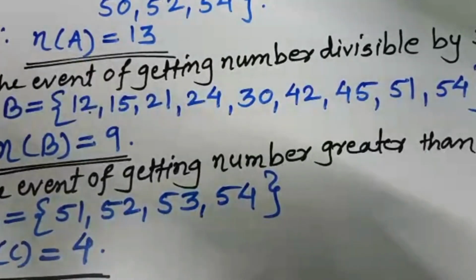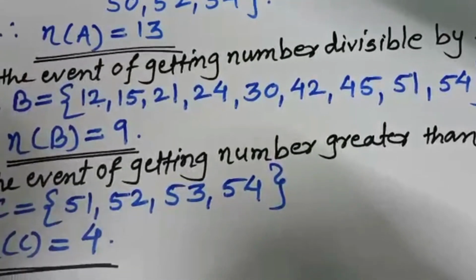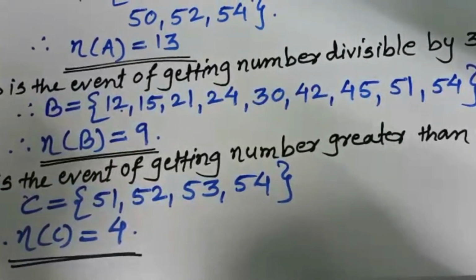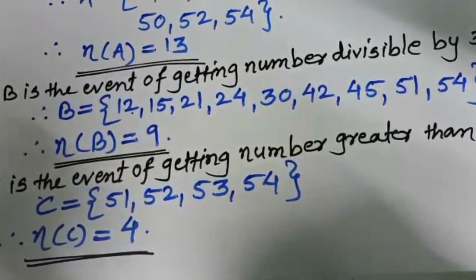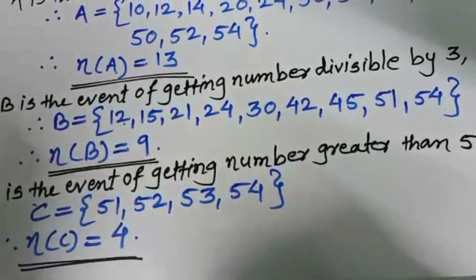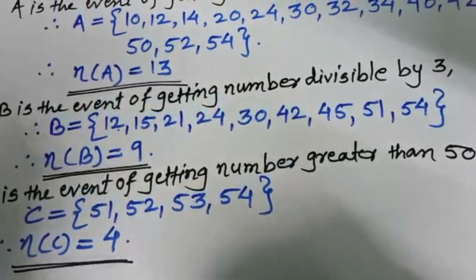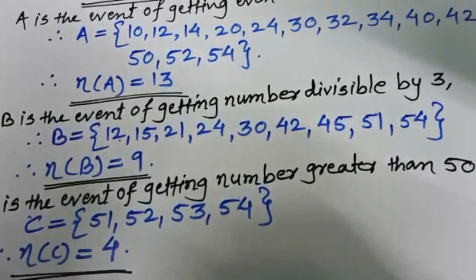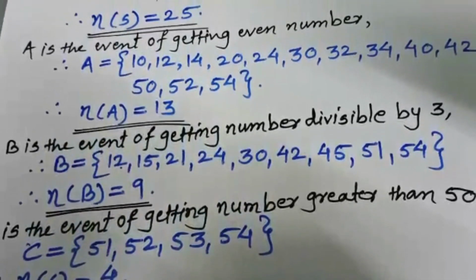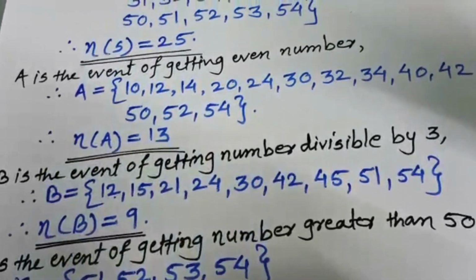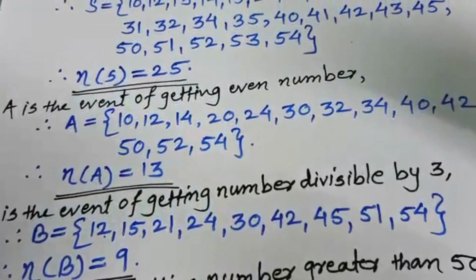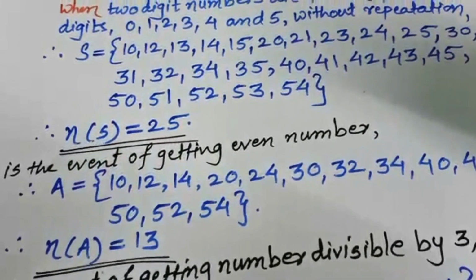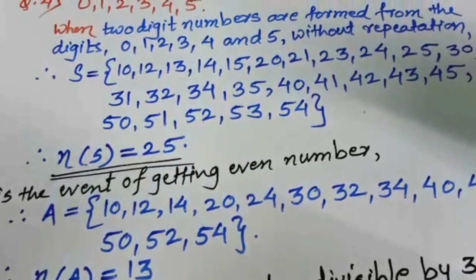Sometimes it is asked to write the numbers in any particular event which are divisible by 6 or divisible by 5, or the sum of the number is also asked which is greater than that particular number. Okay. So you can write it easily. So you should know about the prime number, composite number, even number, odd number and test of divisibility of few numbers only, 2, 3, 5 and sometimes 6.